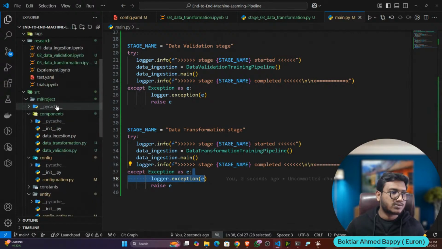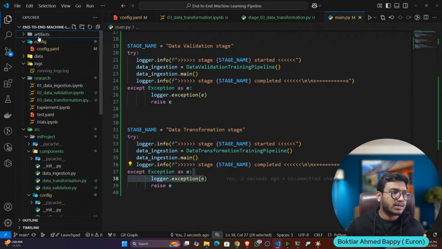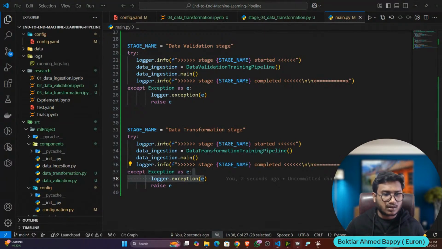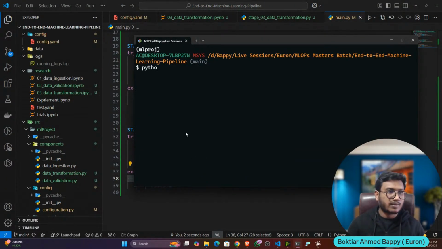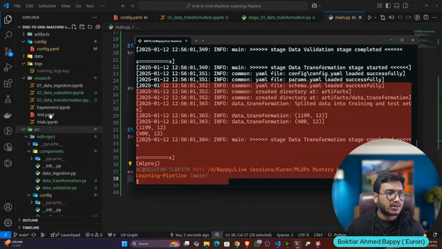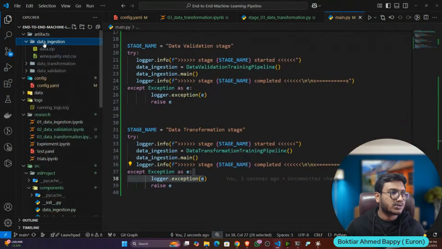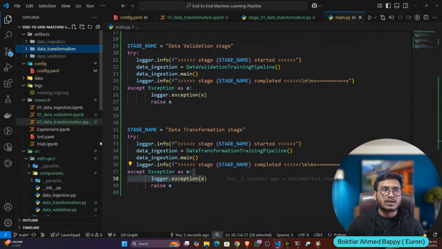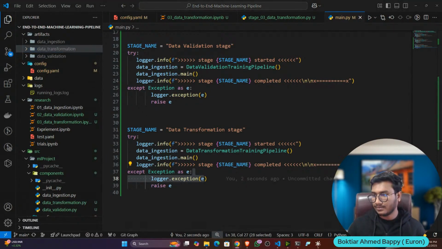Now let's test whether it's working or not. I'll again delete the artifact. Now here I'll open python main.py. Should work. See, done. Now if I open the artifact, data ingestion done, validation is also done, transformation is also done. Okay, that means it's working fine. But got it, guys?